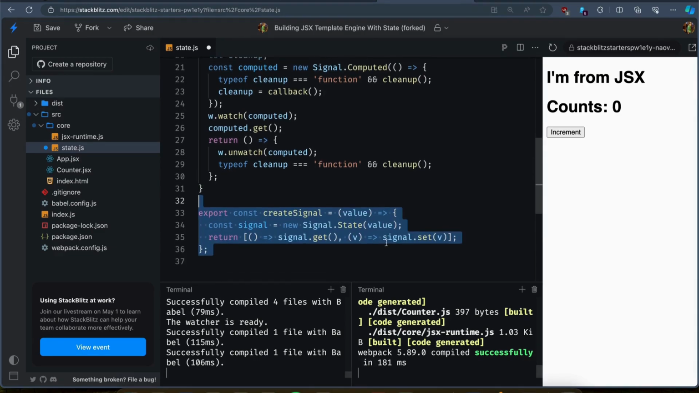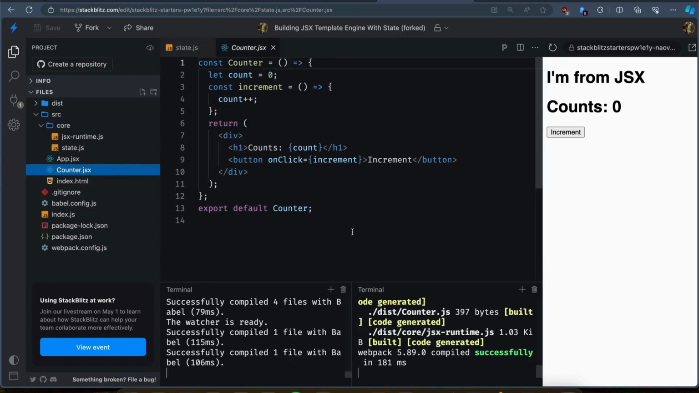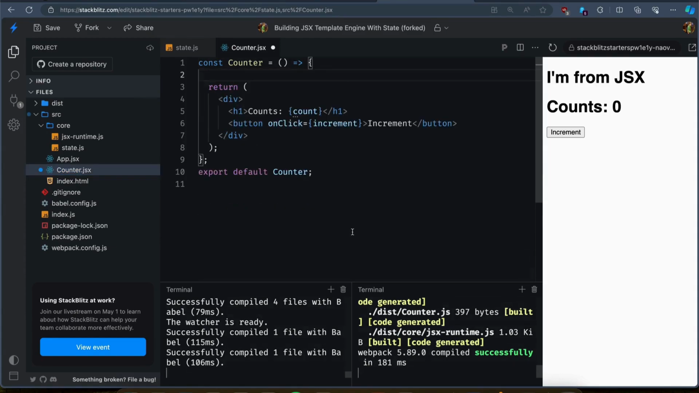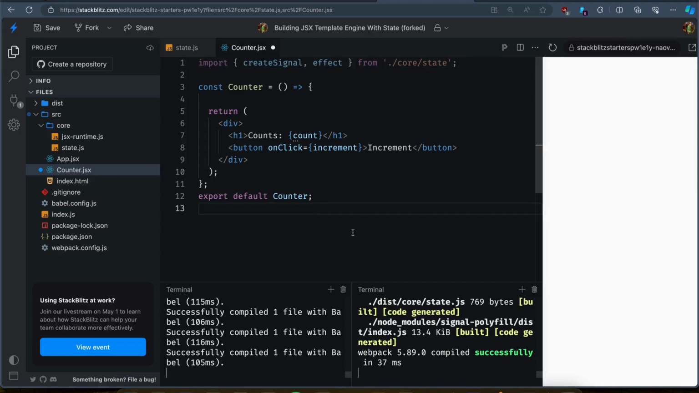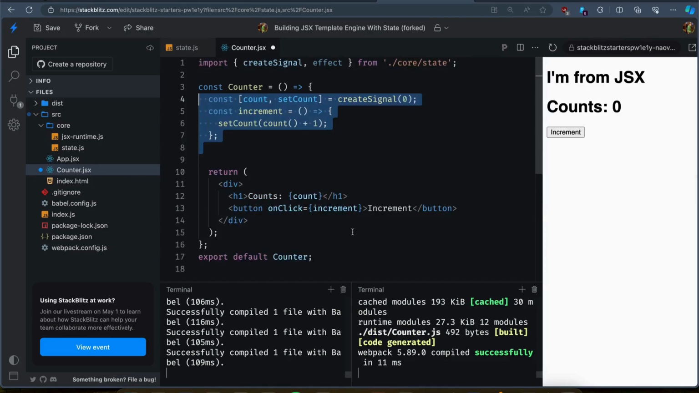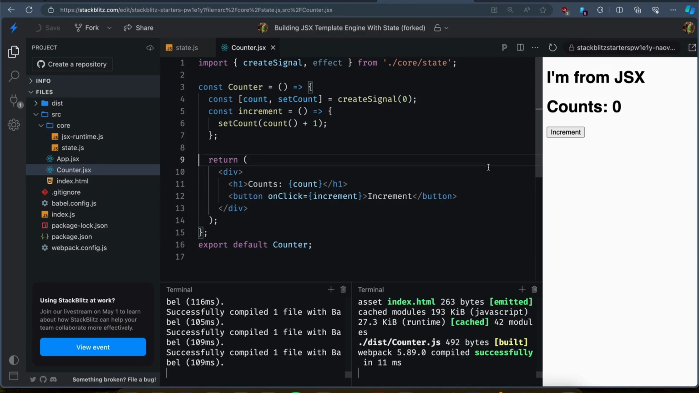I'll add one more function called createSignal to create a signal. This function will return an array with get and set methods to read and update the state respectively, similar to the useState hook in React. That's it. We can now use these functions in our application to create a reactive counter. Let's import these functions in the counter.js file and create a signal inside the component. On click of the increment button, I'll update the state using the set method of the signal.